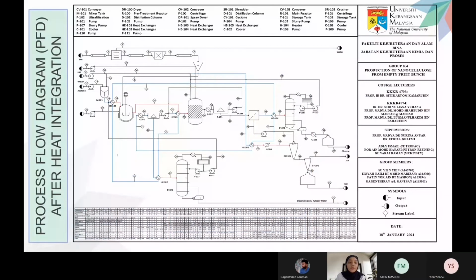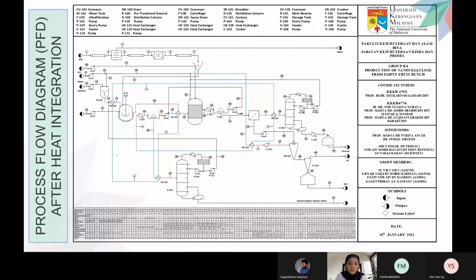For the process flow diagram, first of all, the EFB will go through a dryer where we remove the moisture content, and then a crusher, and then the shredder where the EFB forms into fiber and goes to the pre-treatment reactor for the dissolution of lignin and hemicellulose. After that, it goes to a centrifuge where the dissolved lignin and xylose enter the distillation column, and the cellulose enters the main reactor at 110 degrees Celsius and 7 bar.